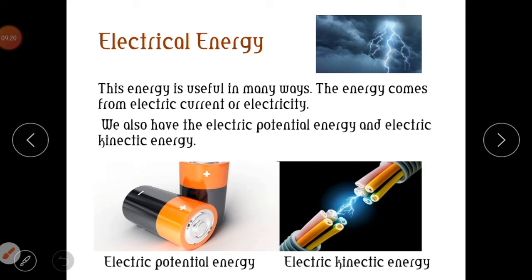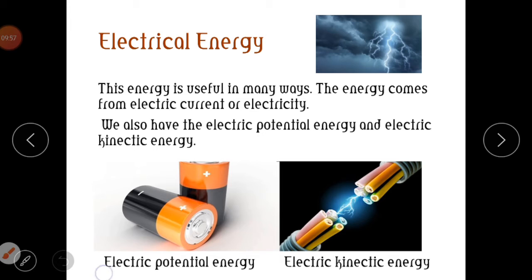Okay, this energy is useful in many ways. In fact, the reason why you are hearing me now is because my phone is on, making use of electrical energy. Now, this type of energy comes from electric current or electricity. Okay, you know what electricity is. We also have the electric potential energy and electric kinetic energy.